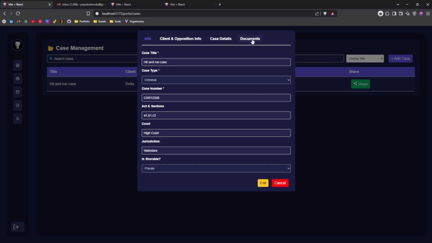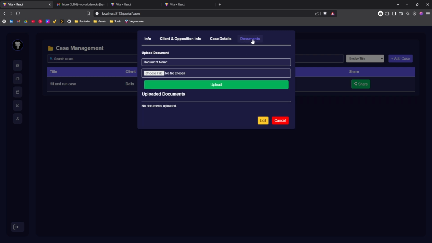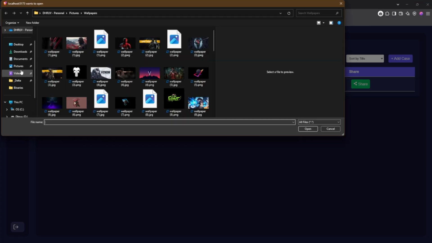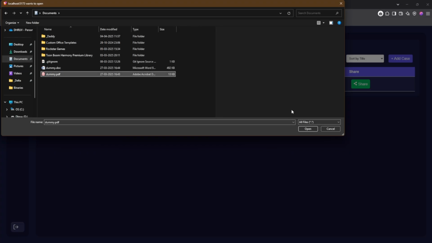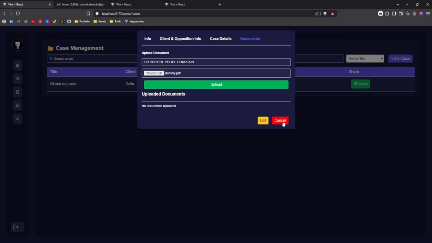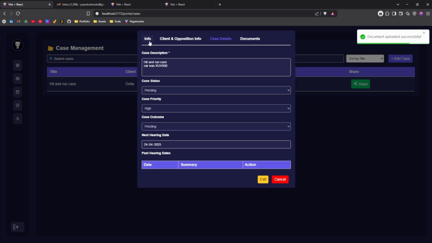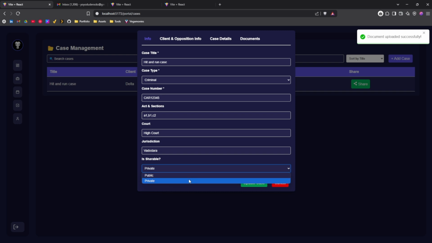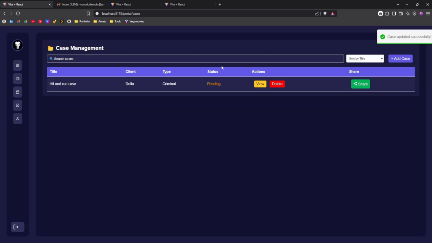As you can see, a new section for documents has been added. So let's add a document first, FIR, copy of police complaint, and let me add a dummy PDF. And yeah, the PDF has been uploaded, and let me make it public.